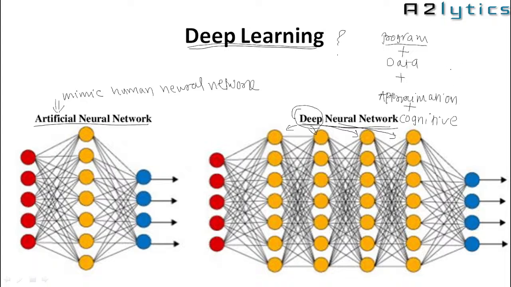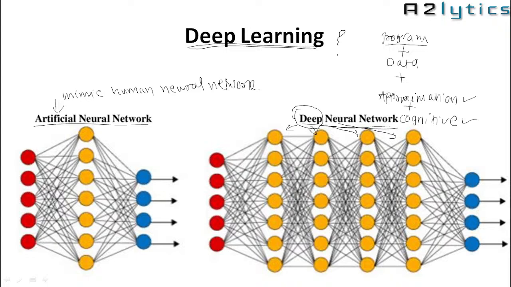So these properties, these features, we want to add in the machine learning. We want to add approximation property in machine learning, cognitive property in the machine learning. Okay, so the way human brain works while performing the task, human brain applies approximation concept.